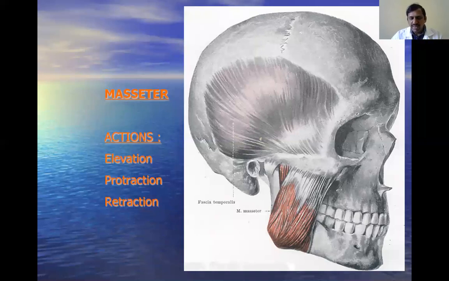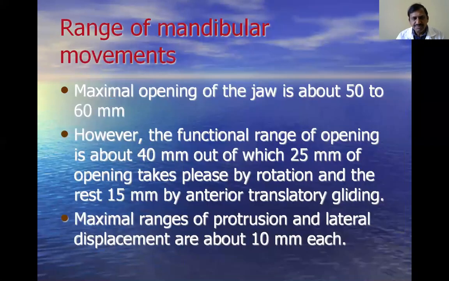The deep fibers take origin from the inner surface of the zygomatic arch and are inserted to the ramus of the mandible on the upper part of the lateral surface. These are the three parts of the masseter. What are the actions of the masseter? Elevation, protraction, and retraction. These are the movements possible with the help of the masseter.